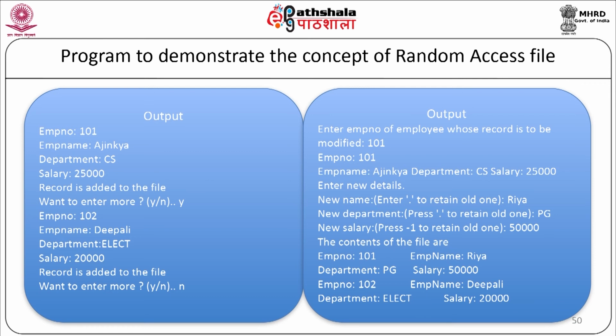If user says yes, it will ask for the second record details. Suppose the second record entered by the user is employee number 102, employee name Dipali, department electronics, salary is 20,000. Now, it will display the message record is added to the file, want to enter more records? If user says no, it will stop asking for new records.